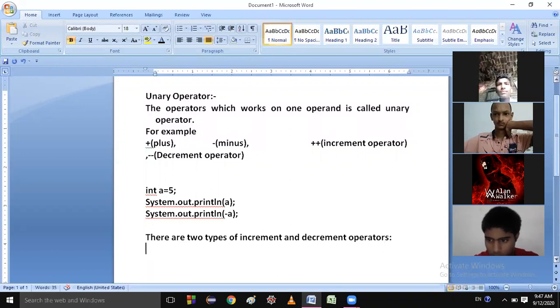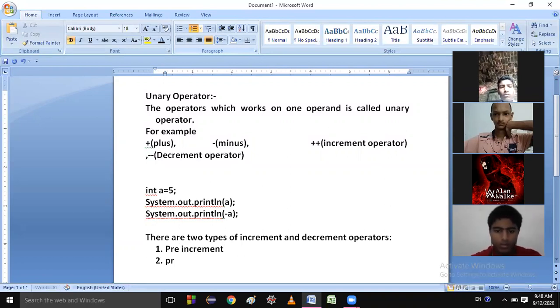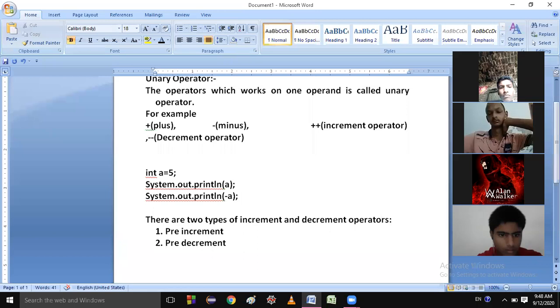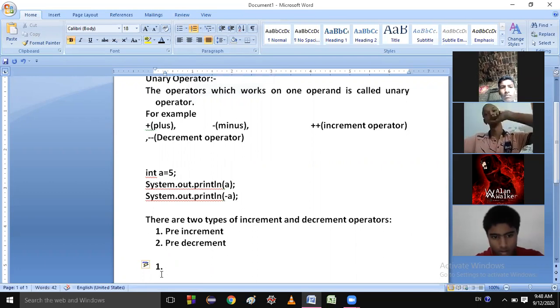First one is pre-increment, then post-increment.